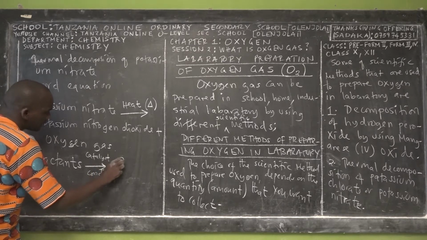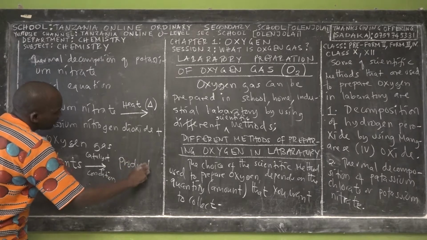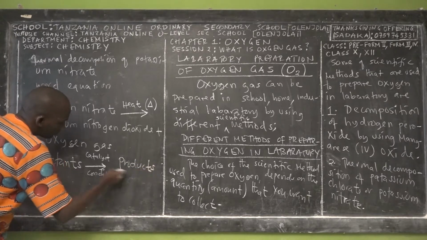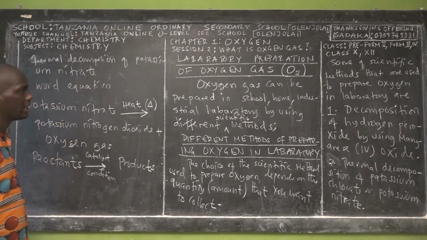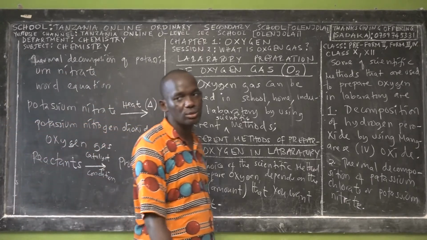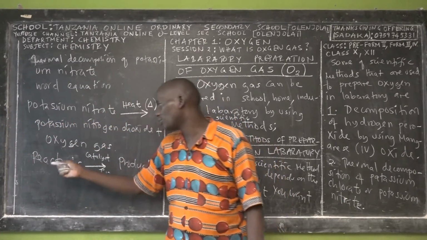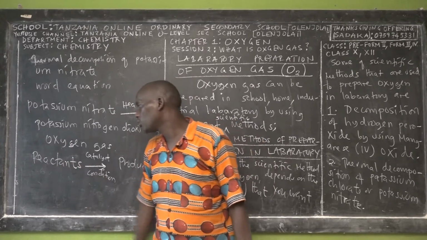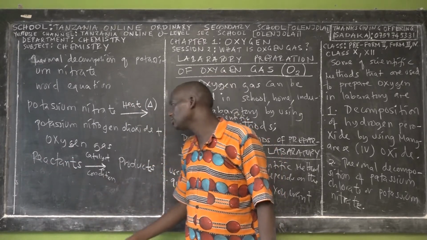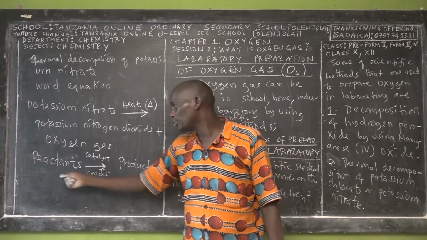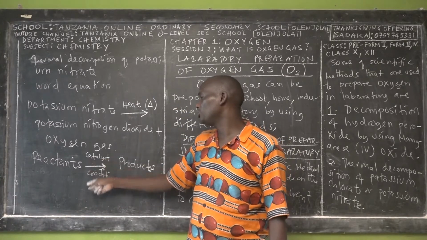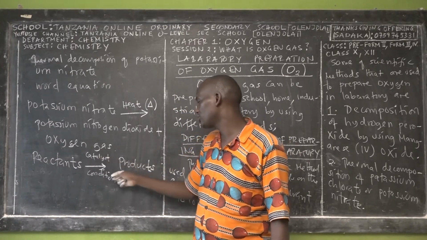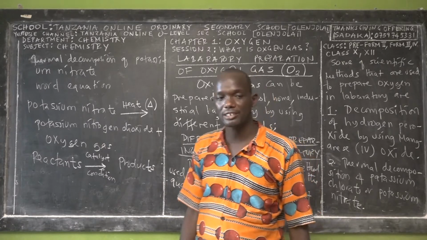And then on this side we have something called products. Kwa kushoto reactants vinavyoungana, vinavyovunjika: what decompose, what combine, what undergo displacement. And then here we put the catalyst or the conditions, and then they produce something called the products.